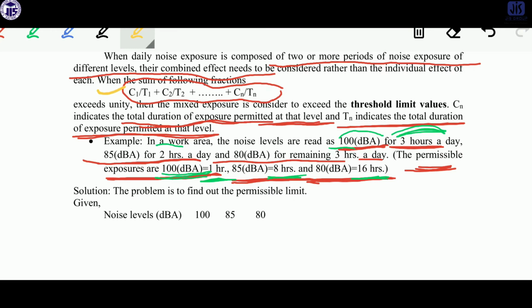You have to understand first what is the C and what is the T. C is the measured value. For the case of 100 dBA, the measured is 3, so we can write down 3.